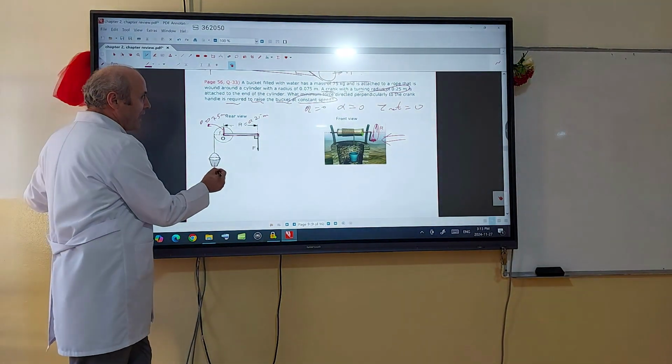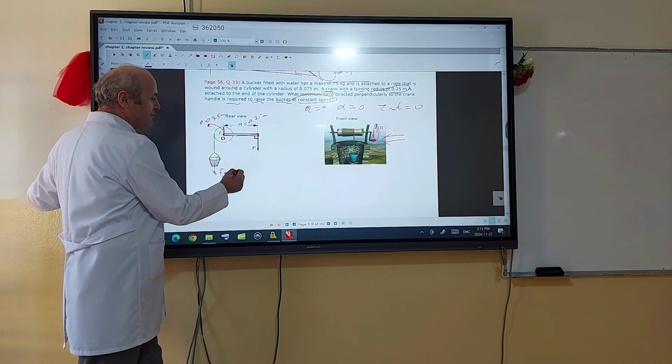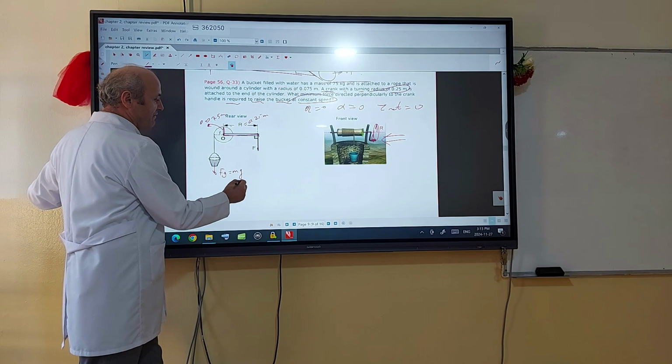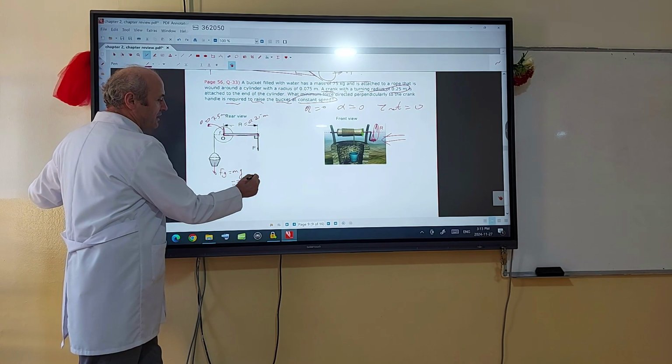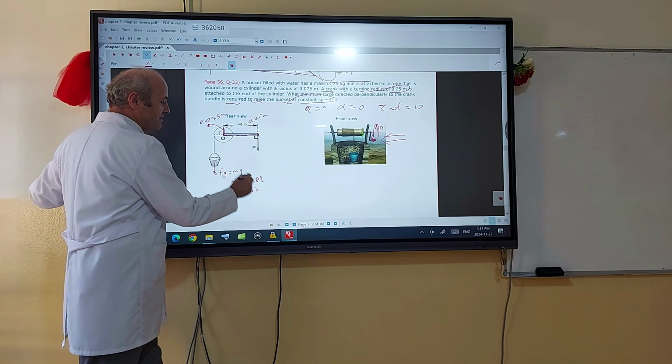Fg must be calculated. It is mass times free fall acceleration. Mass is 75, multiplied by 9.81, so 736 Newton is the Fg.